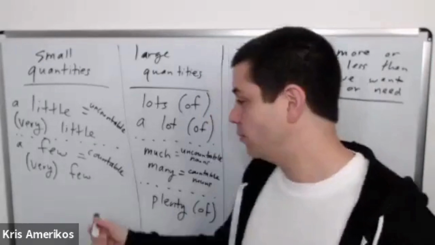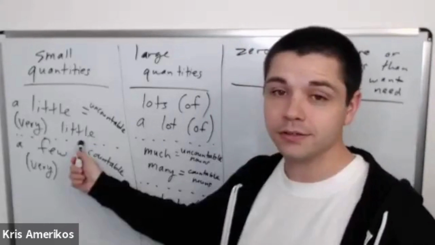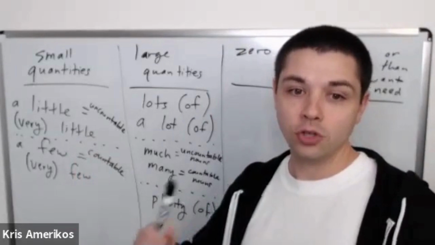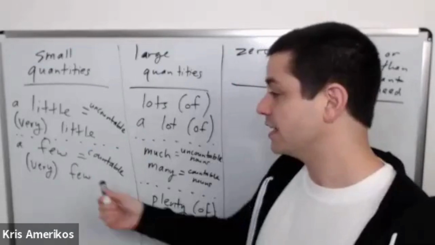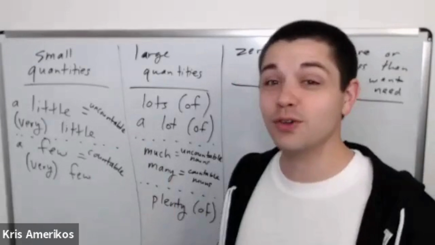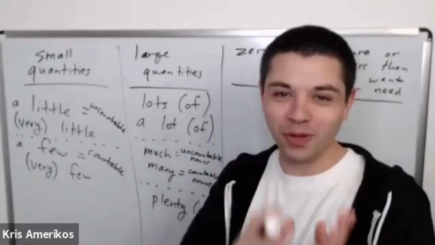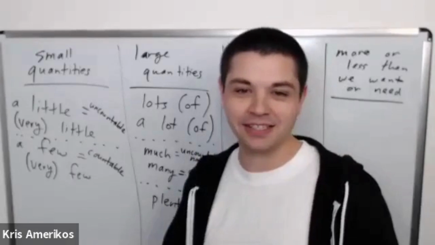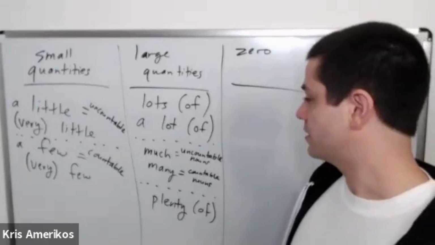So we use very few or just few, and we use very little or just little, usually when we're talking about a percent. In the example with friends, he has very few friends. Like a low percent of people want to be friends with him, basically, right? Great.